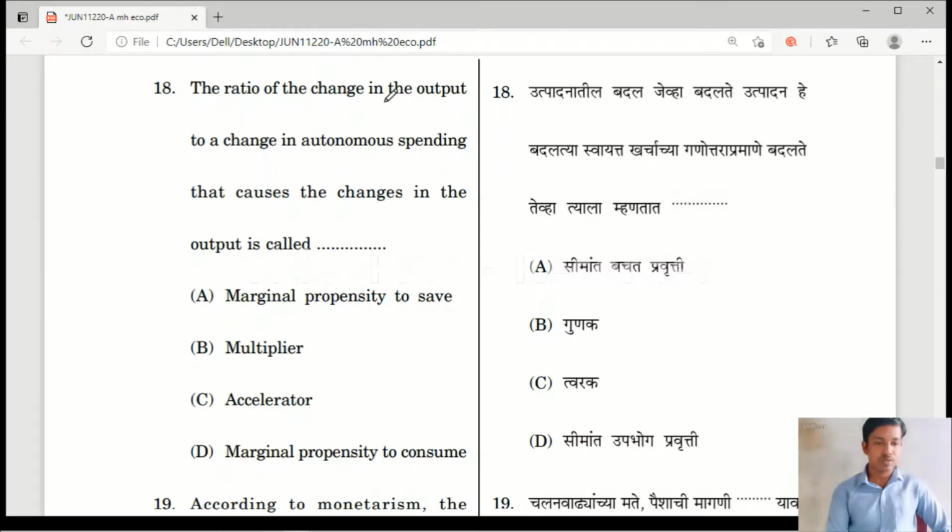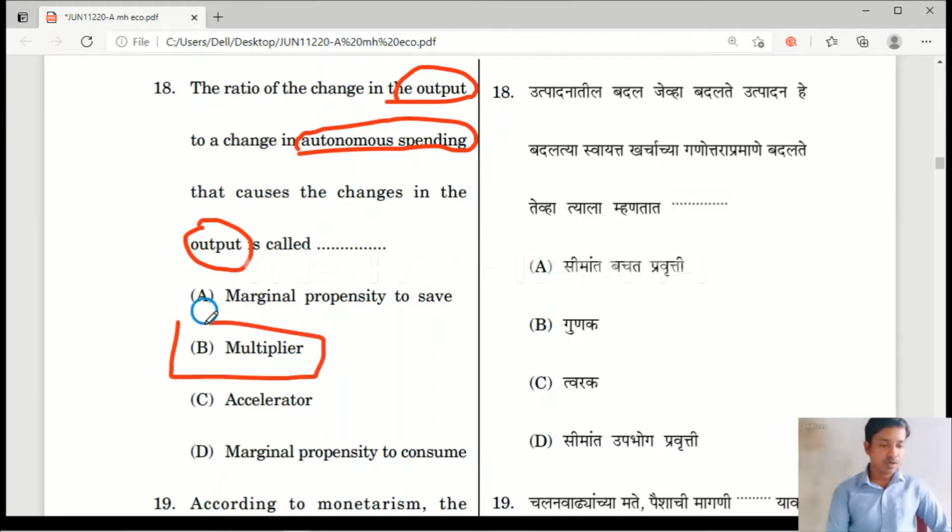The ratio of the change in the output. The output is changing here due to a change in the autonomous spending, that causes the change in the output. Here the output is going to change due to a change in the autonomous spending or initial expenditure. It is known as the multiplier. So option B, multiplier, is the correct answer. And the value of the multiplier is dependent on the value of MPC.